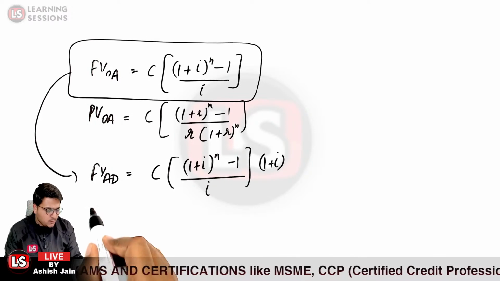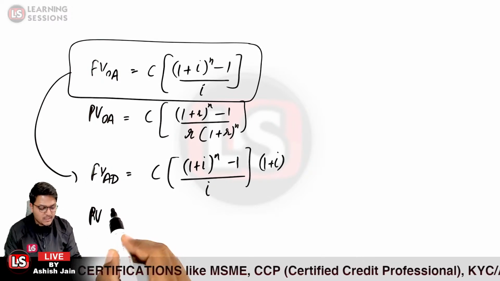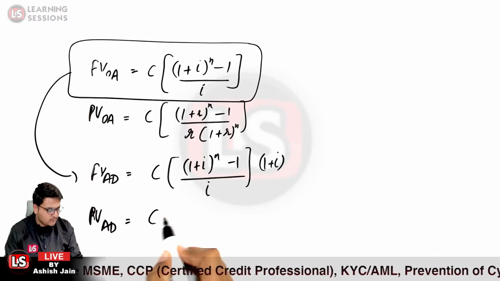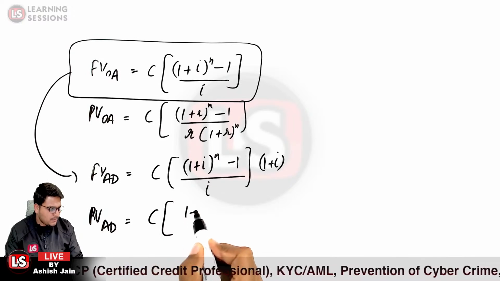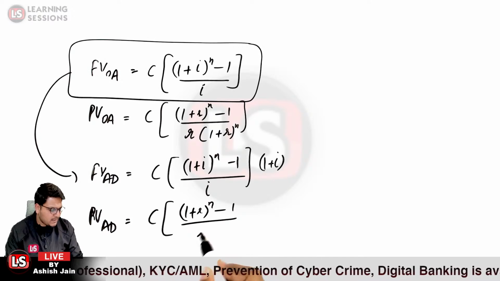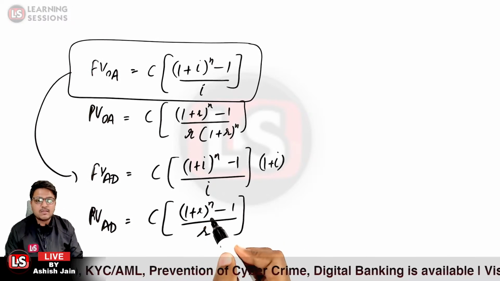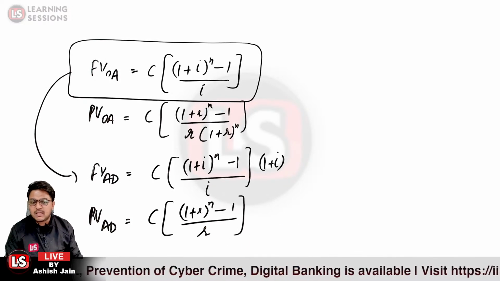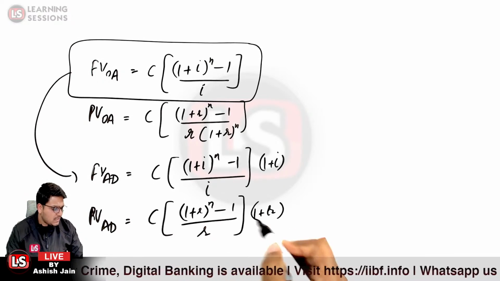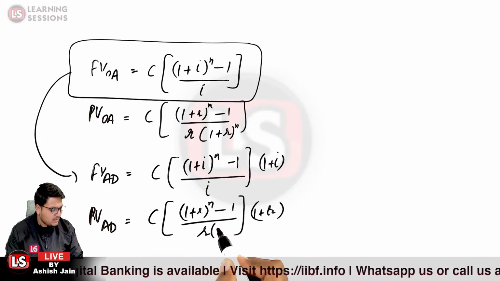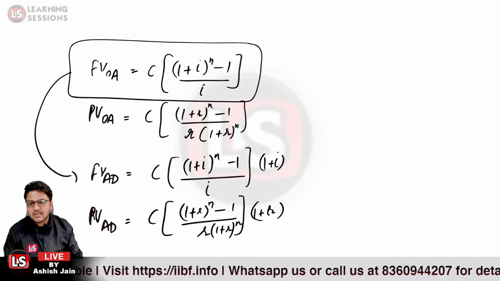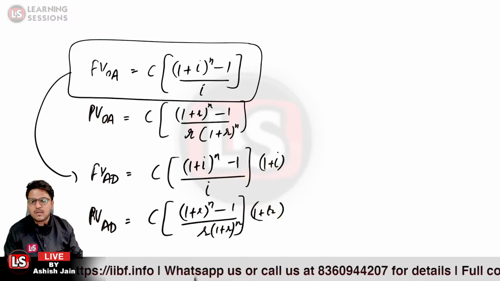And if we want to remember the formula for the present value of annuity due, the same formula goes here. That is C times (1 plus R, because there will be a discount rate) raised to power n minus 1, divided by R. Because this is for the annuity due, there is another term, so we write 1 plus R again. And in the denominator, it will be the extra term that we added in the present value formula, that is 1 plus R raised to power n. This is how you can memorize all these formulas.